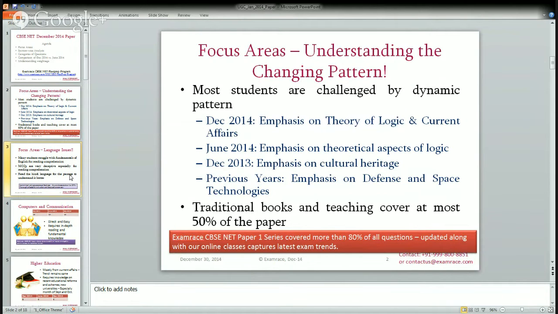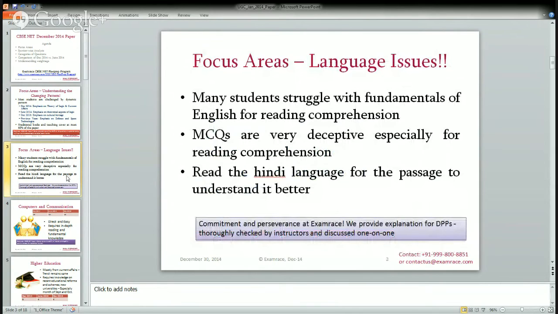Most students face English as a barrier when solving problems based on reading comprehension and logic, where there was a passage to solve. The best thing I suggest to those students is to read the question paper in Hindi. That would give you a better understanding of the concepts, and once you understand the concept, you can easily solve the questions.